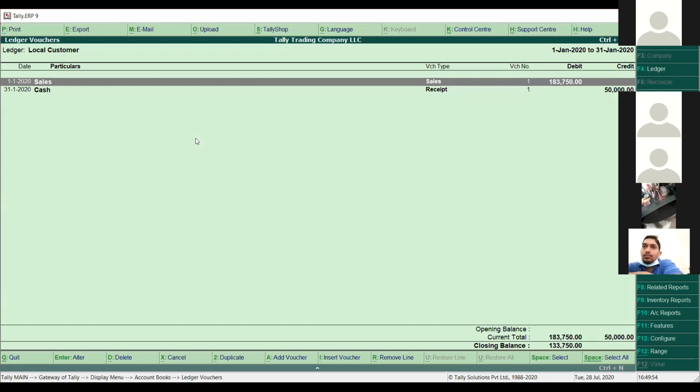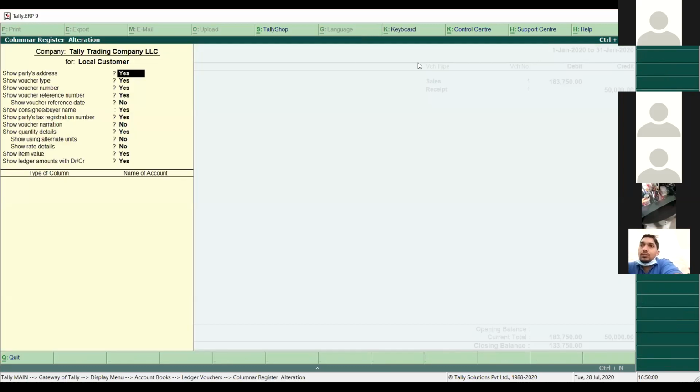Even if you want to print some other detail related to this particular transaction, how can we do that? We can use the Column button from here, and here we can choose what column we want to show during the report. As I said, I want to see the quantity details, like alternate unit rate details. I want to see the rate of items also. So simply press the Yes button from here, simply enter.